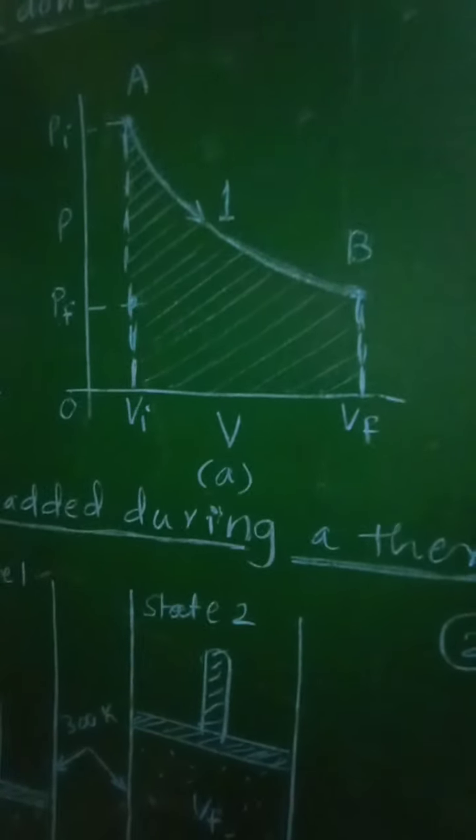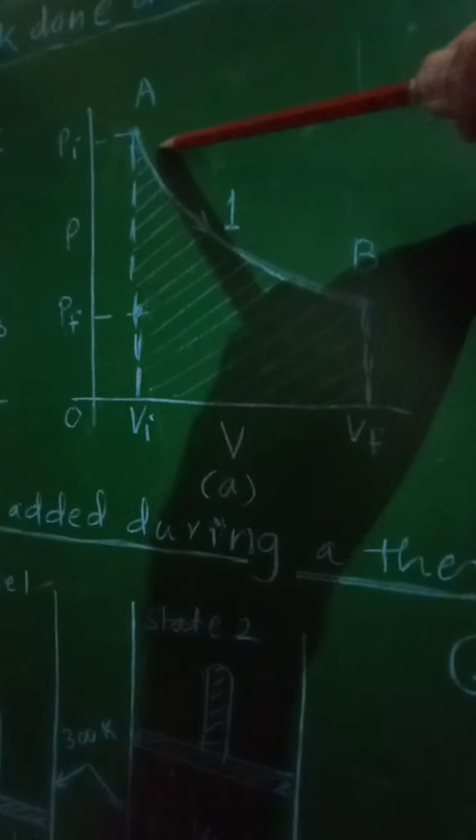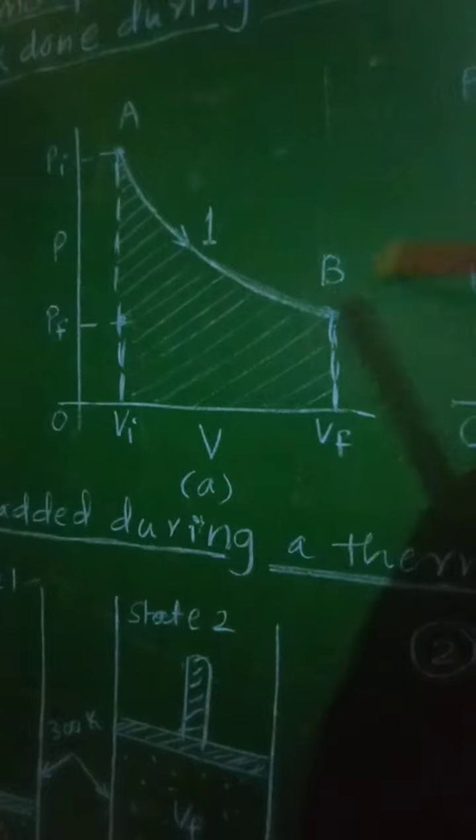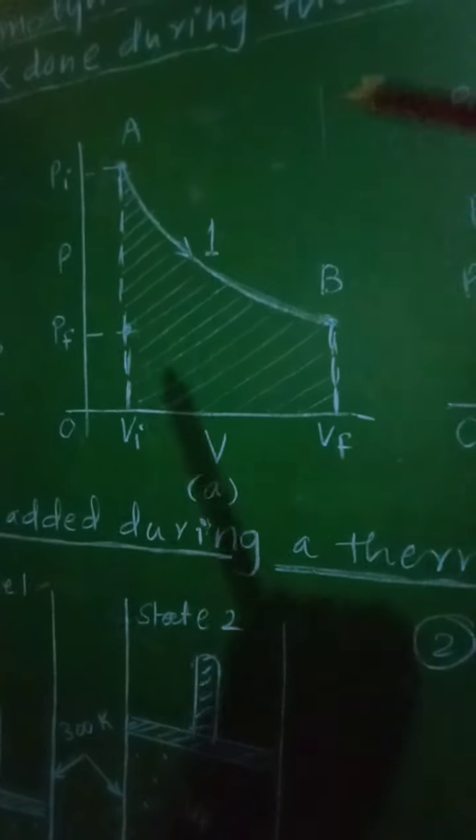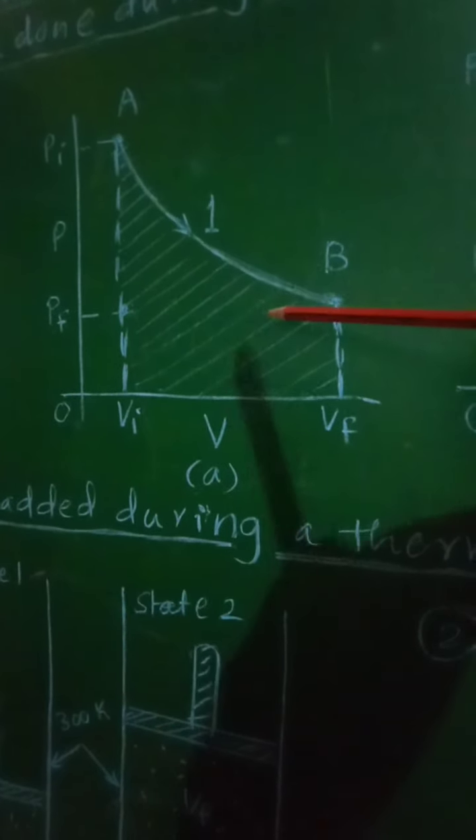So in this case, when the change in the state of that system takes place along this path, that is from A to B, there will be change in both pressure as well as volume of that system.